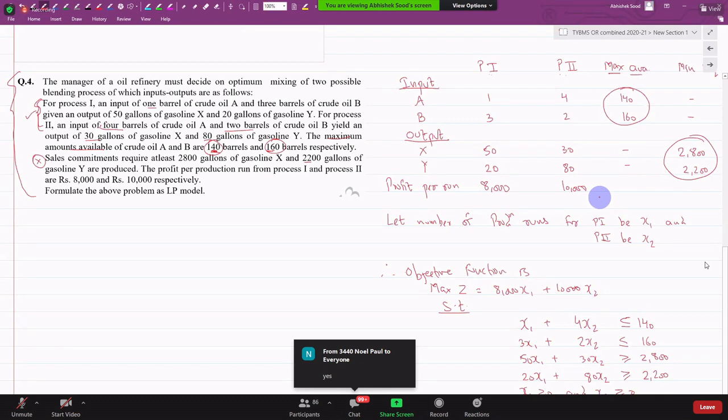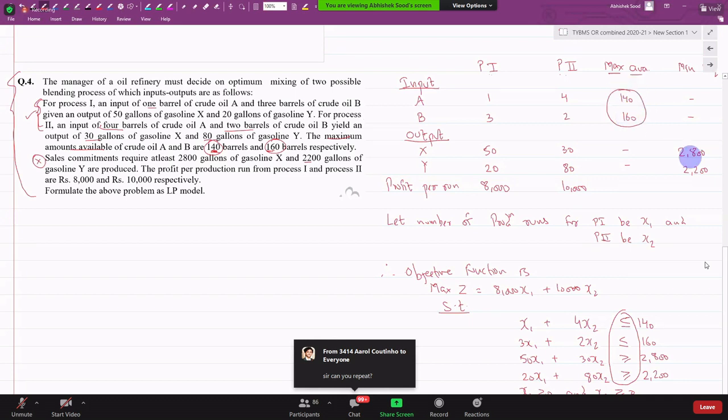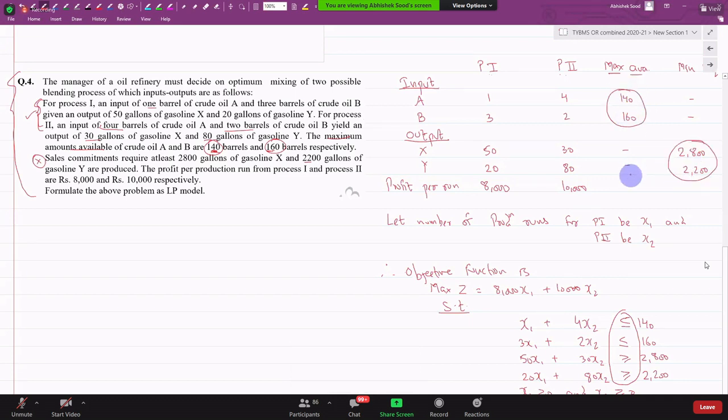Will it always happen or is it just possible? So in that case, I will not be able to give the required output to my people. Yes or no? So can I say such a problem in such a situation may have a problem which is infeasible? What I'm saying, Arul, is that I may not have on a particular day the required input to give the required output. That is possible or not?